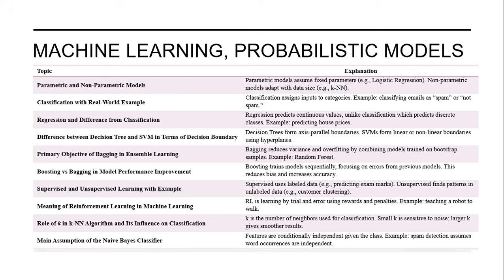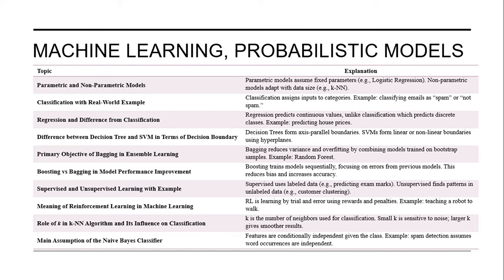Supervised learning algorithms use labeled data, for example, predicting exam marks, whereas an unsupervised learning algorithm finds patterns in unlabeled data, for example, customer clustering. Reinforcement learning is learning by trial and error using rewards and penalties. For example, teaching a robot to walk.